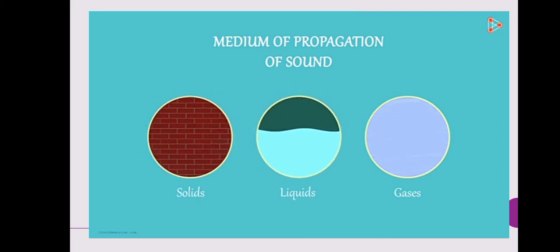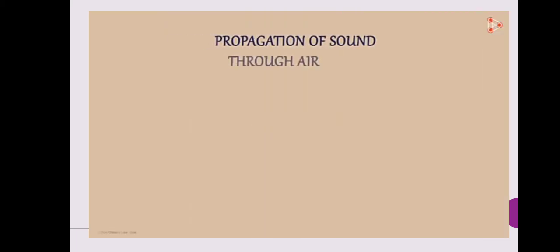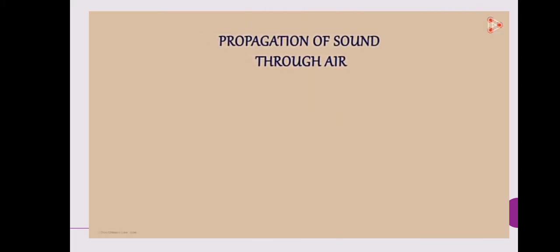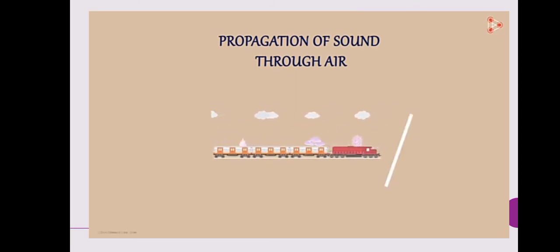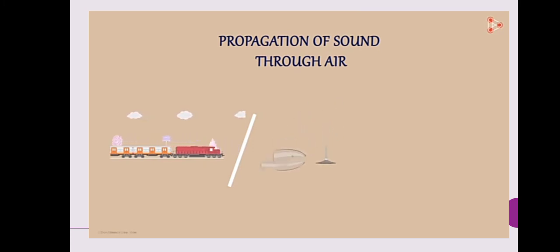Before we get to that, let us see some other examples of sound propagating through air. Remember, air is nothing but a mixture of gases. Sound of the siren when the train is approaching you, sound of glass breaking, sound of the firecracker, etc. are some of the examples where the medium of propagation is air.